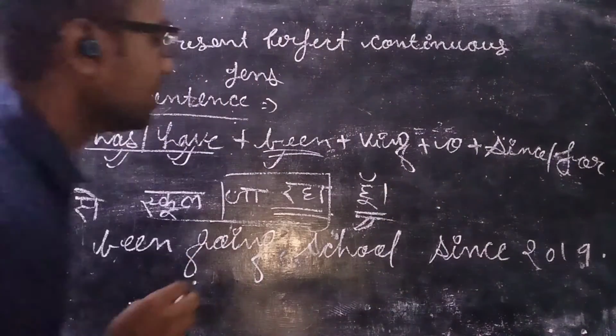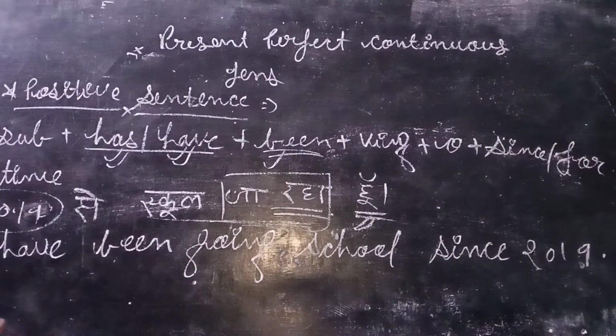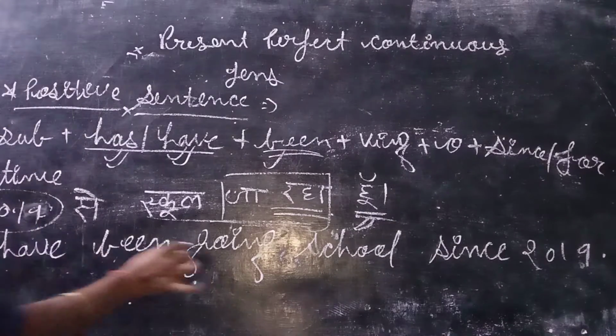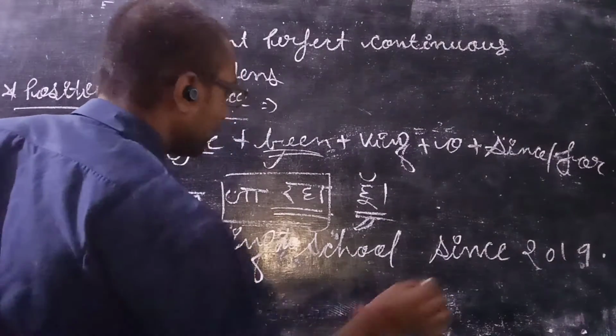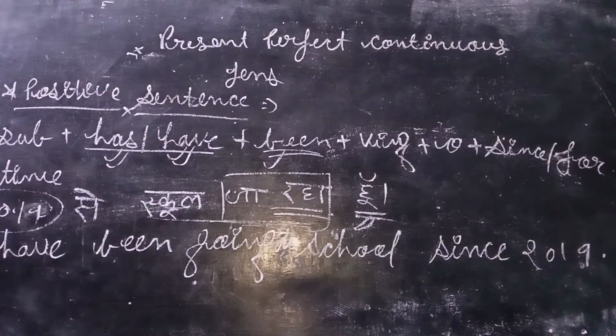So this is the first sentence. This is the positive sentence. You can see clearly, right? I have been going to school since 2019. So this is the positive form of the sentence. I hope you understand that.